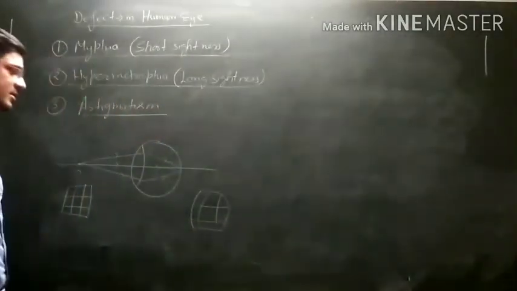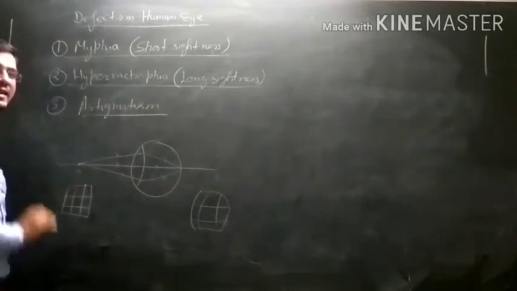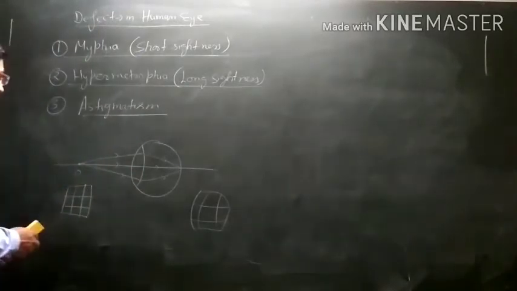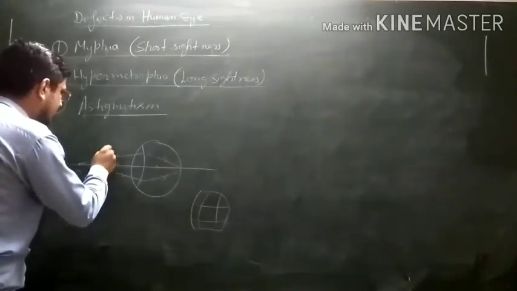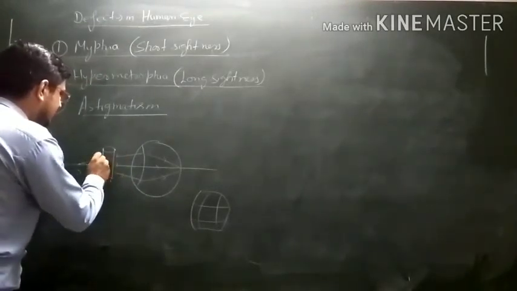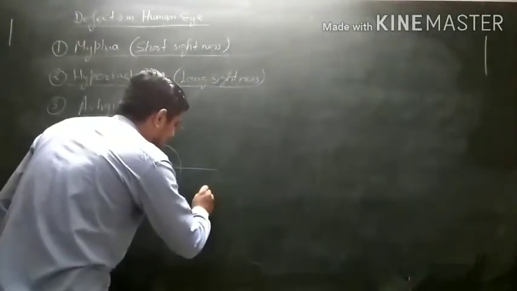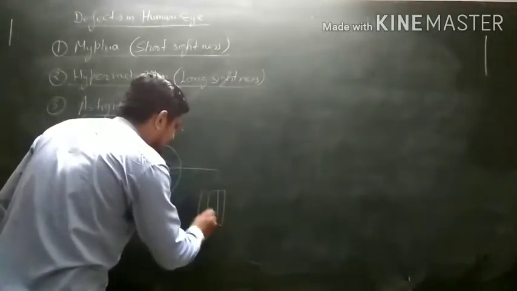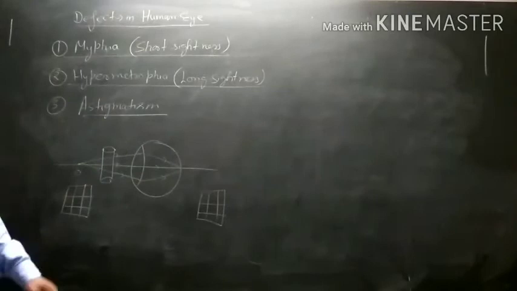This type of defect can be removed by placing a cylindrical lens in front of the eye. What will happen if we place a cylindrical lens in front of the eye? Let us see. In this case, the horizontal and vertical lines placed at a place are seen at that same place. Okay, so this is known as astigmatism.